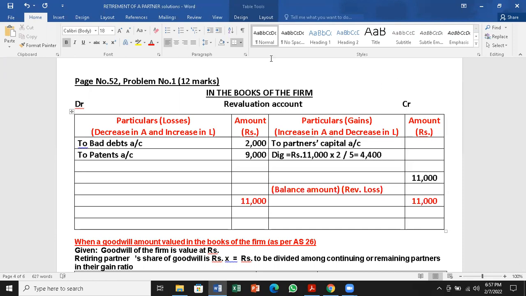Next for Brijesh, same ratio, 2:1 means this also will be 2/5 only, 4,400. Next is Parakram, 11,000 into 1/5. That is 2,200.